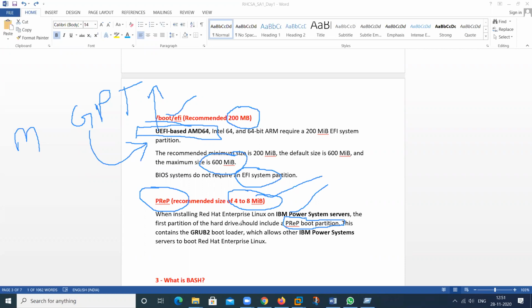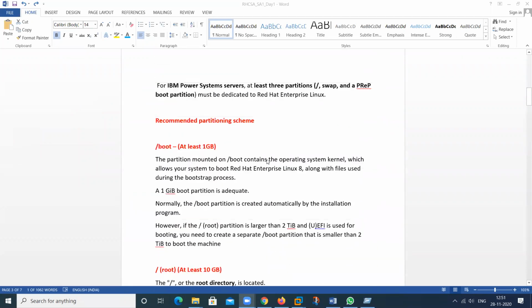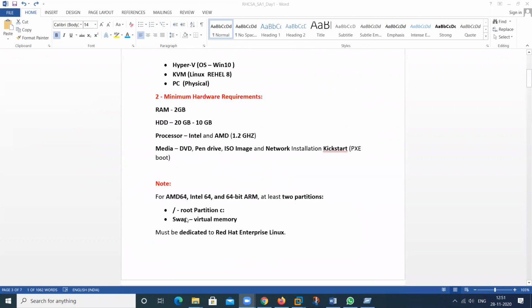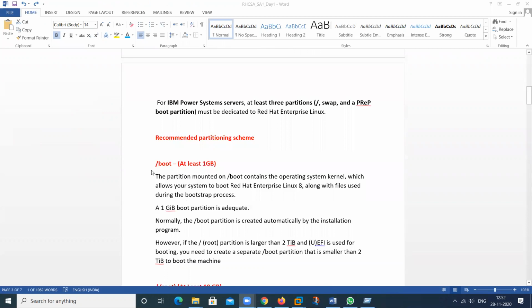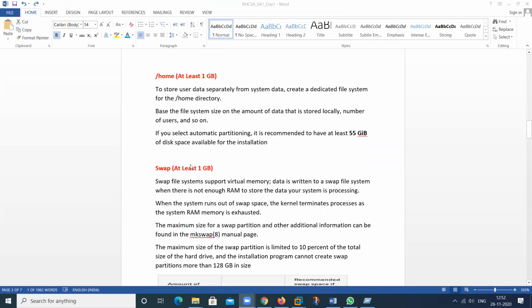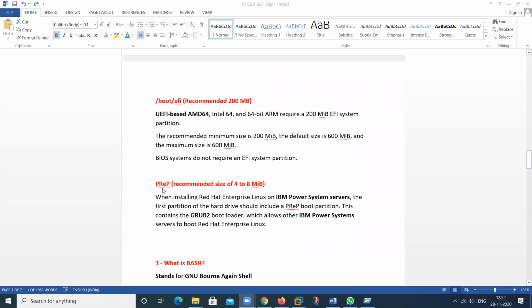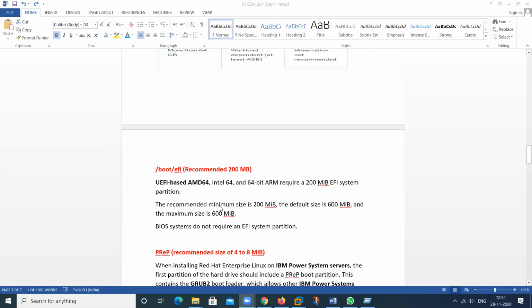So in Windows we require only the C partition, but in this we can have multiple partitions. The partition can be a slash partition. The partition can be a swap partition, but these two are recommended. But for the others, we can also create different partitions like the boot partition. This is recommended by default. Like the home partition, this is also recommended, and like slash boot EFI. So these are the information regarding the partitions.